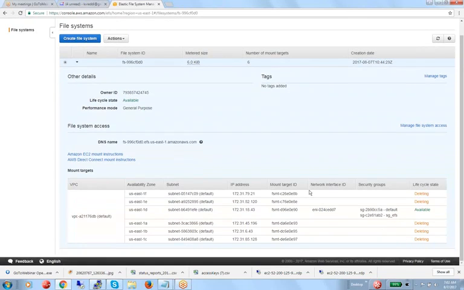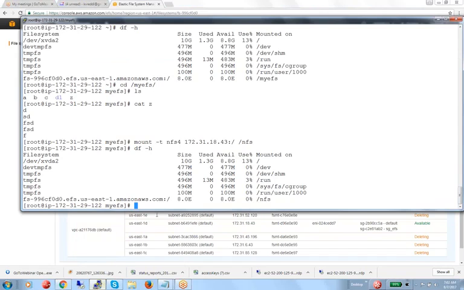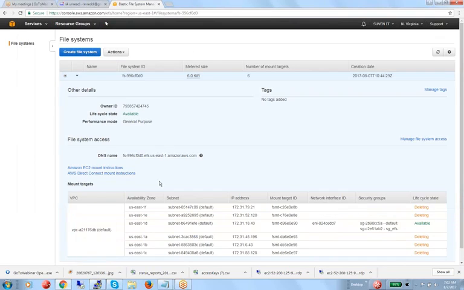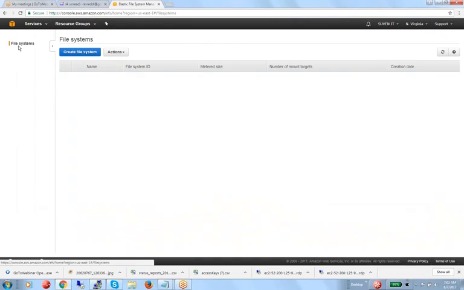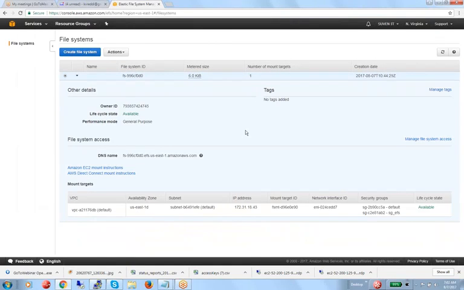So that is the way how we can implement EFS. If you don't want it, you can unmount, and if you want, you can make it permanent by adding this. This is chargeable, but only once you use it will they charge. If you are not using it for anything, then they will not charge anything.